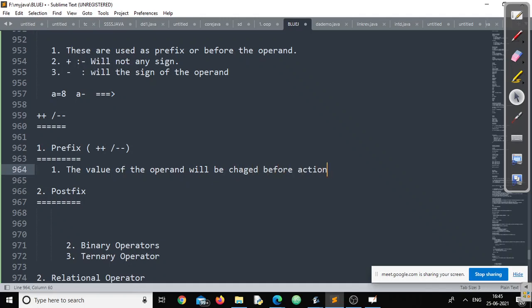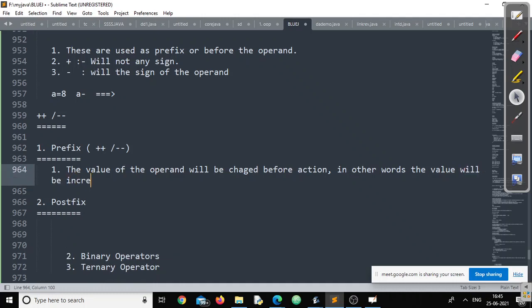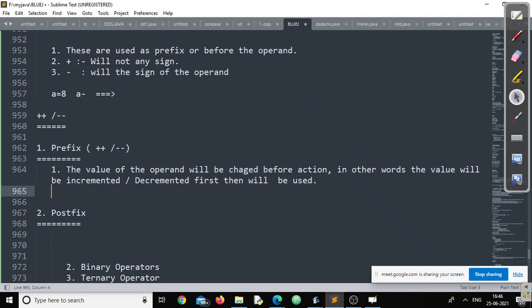Or in other words, the value will be incremented or decremented first, then will be used. Got the clarity, right? Right or wrong?